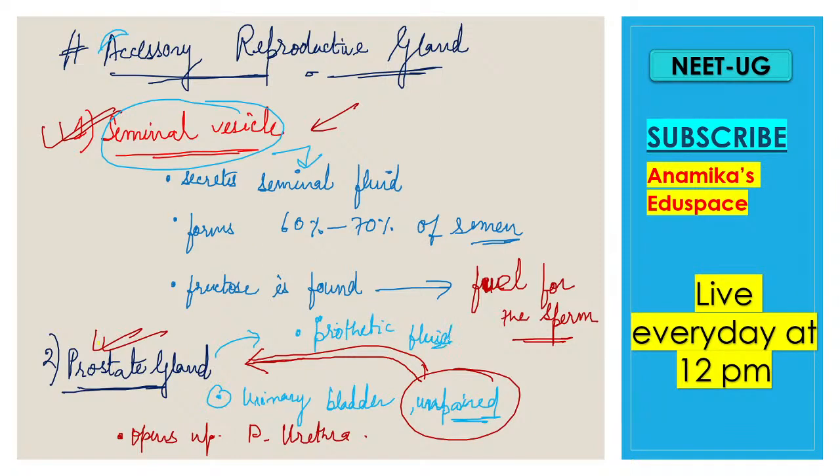Prostatic fluid. Now the prostatic fluid is almost 30% of the semen, and it also helps in sperm activation. Clear? Okay.